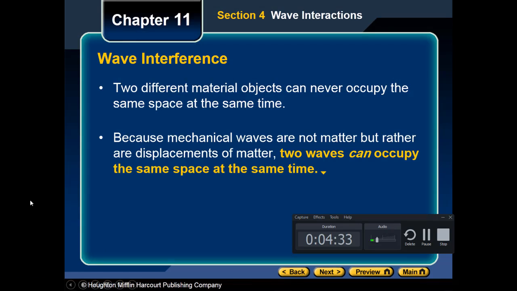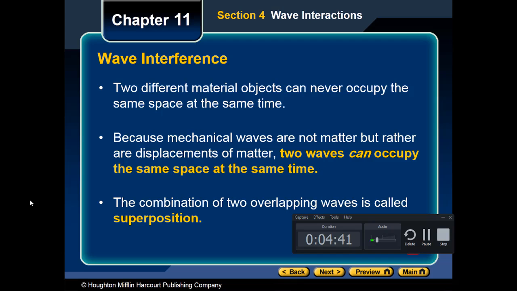Mechanical waves are not matter, but rather a displacement of matter. Two waves can occupy the same space at the same time. The combination of two overlapping waves is called superposition. As you have seen in the video before, Amr Diab was carrying two ropes, one in each hand, and he was making two waves together.